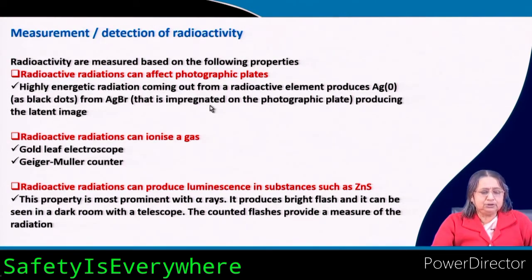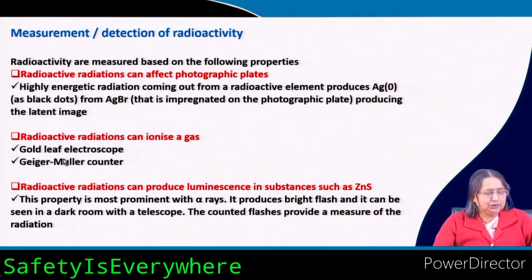But this way also, when radioactive rays are passing there, the photographic plates are exposed. And you cannot stop it by putting any aluminum foil, or any black paper, or some wood. Nothing will block these rays. That thing happened with Becquerel the first time. Another property of radioactive radiation is that it can ionize the gas.